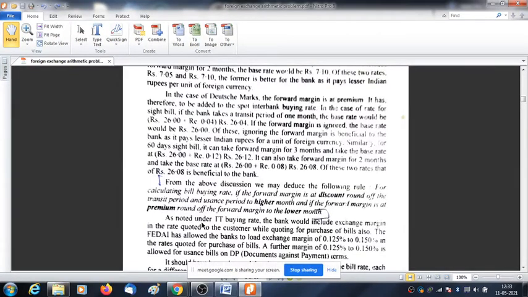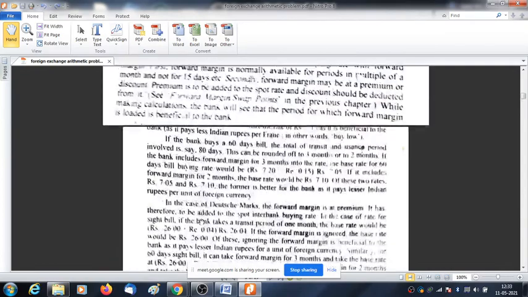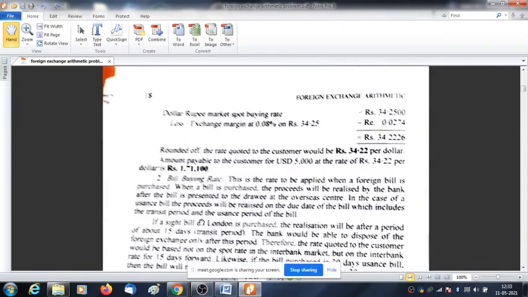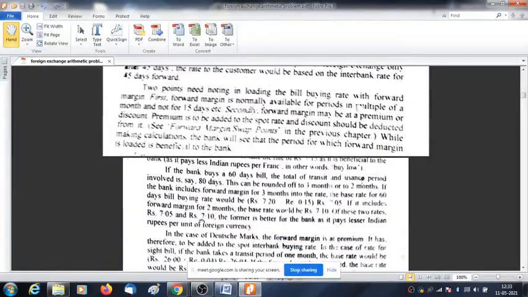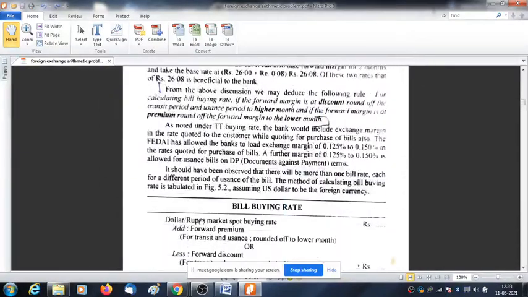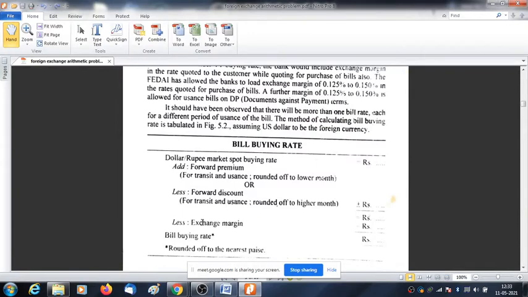Then comes bill buying rate, right? Bill buying rate. So far we have discussed TT rate, TT buying rate. Now bill buying rate. This is the format. It is given in your Google Classroom, so you don't need to write.